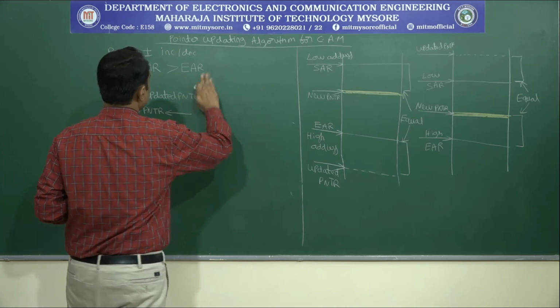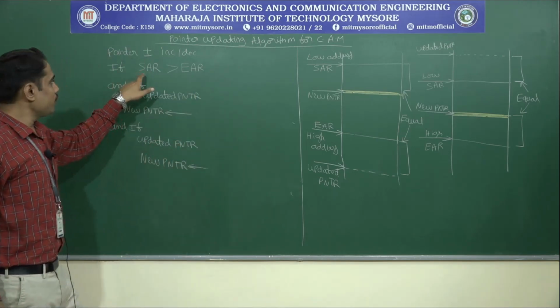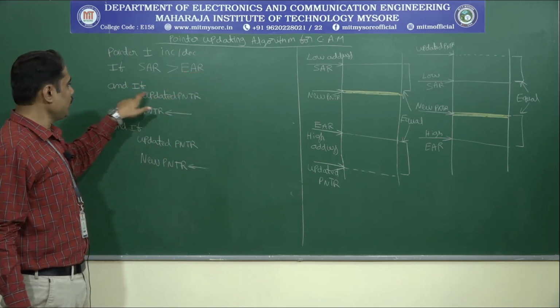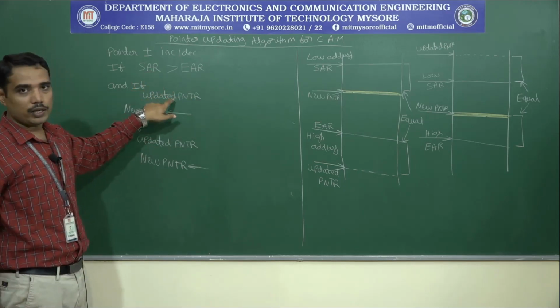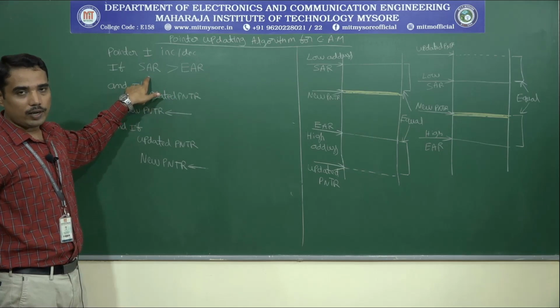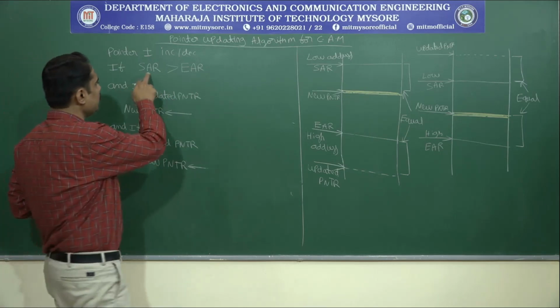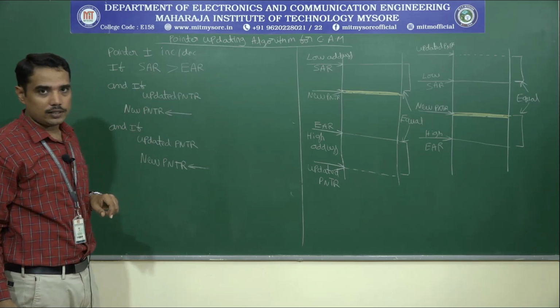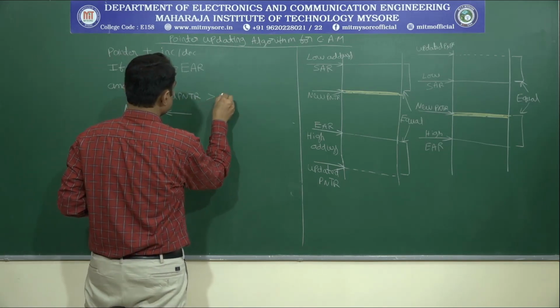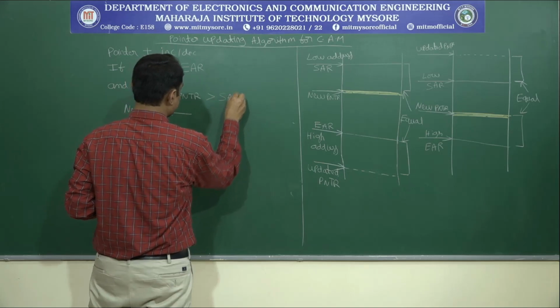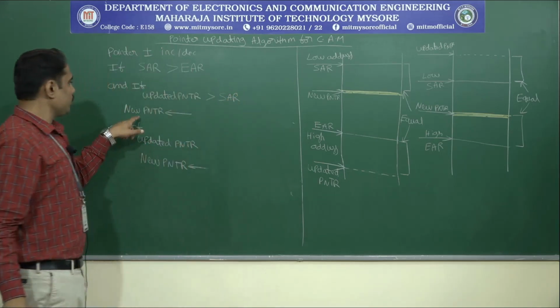So, if this is the condition, that is, if SAR is greater than EAR and if updated pointer is greater than SAR, it should be greater than the highest value of memory address. In that sense, here SAR is having the highest memory address. I can write updated pointer greater than SAR. If that is the case, then what happens?